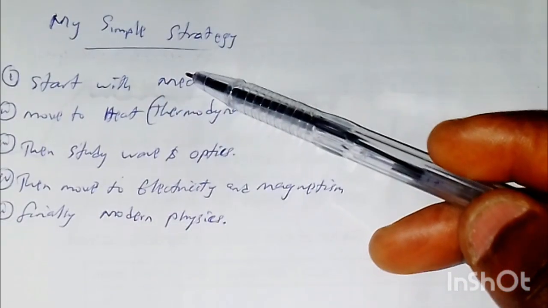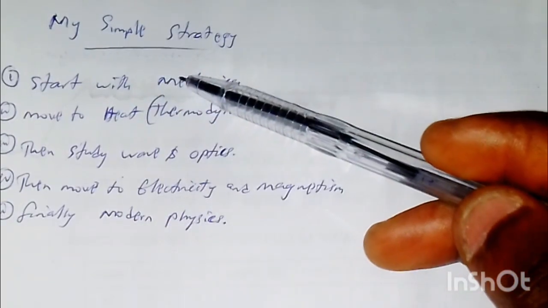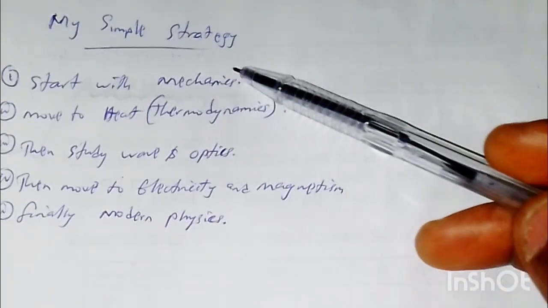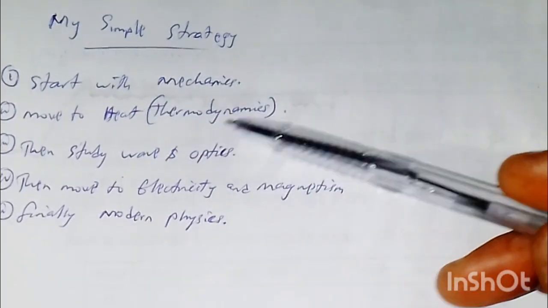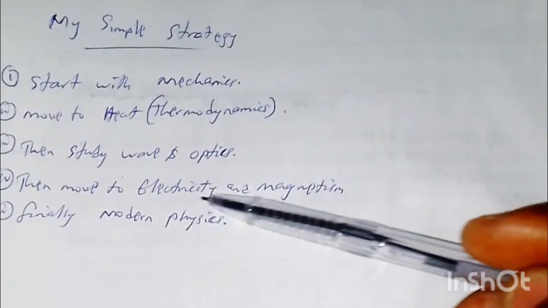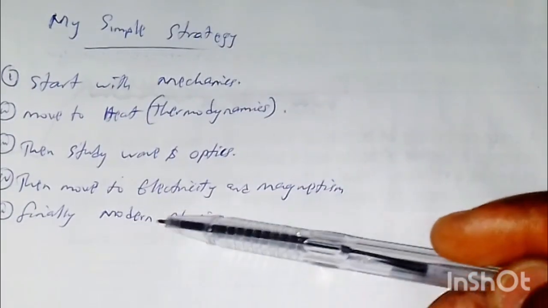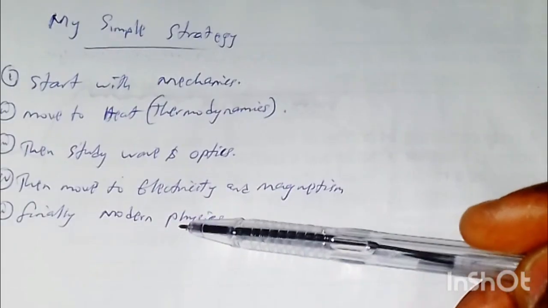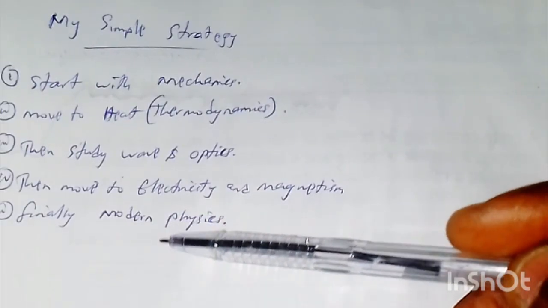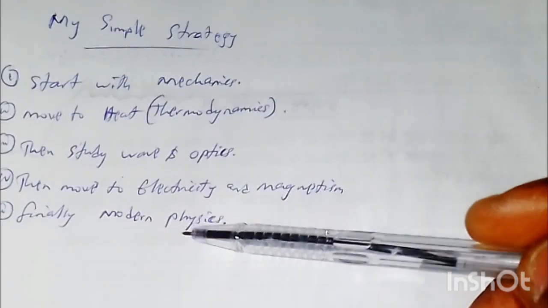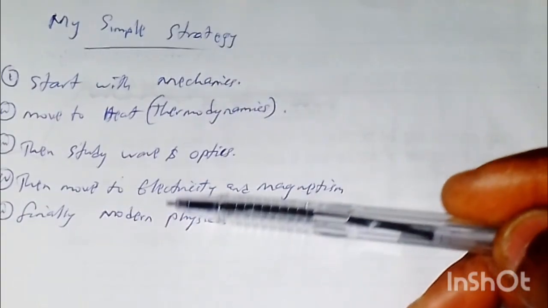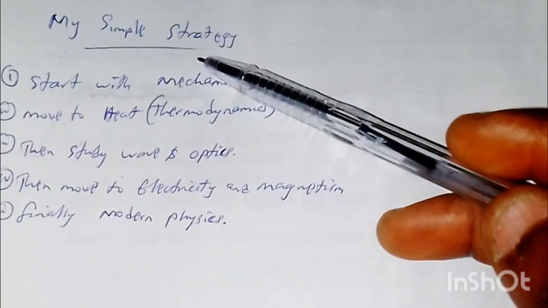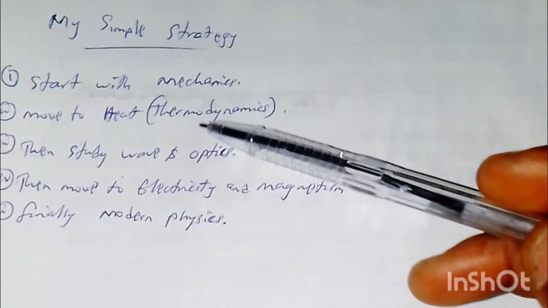So if you follow this simple strategy, you would not have any issue with physics. You first of all understand mechanics, then you understand thermodynamics, then you understand wave and optics, and so on. It might take you time, yes, but if you start now, you'll be able to understand it very easily. They say the best time for you to start was yesterday. The new best time for you to start is now. So instead of following your textbook that is mixing everything together, just understand mechanics, then move straight to thermodynamics and everything.